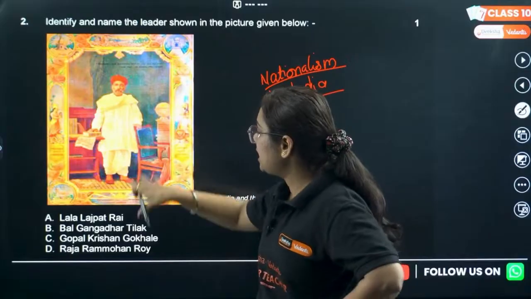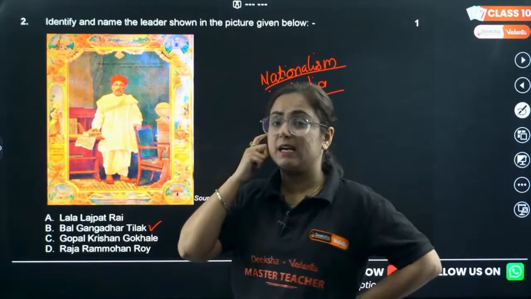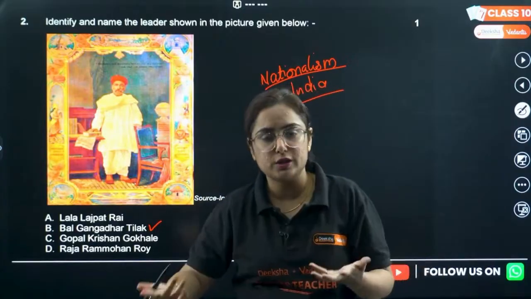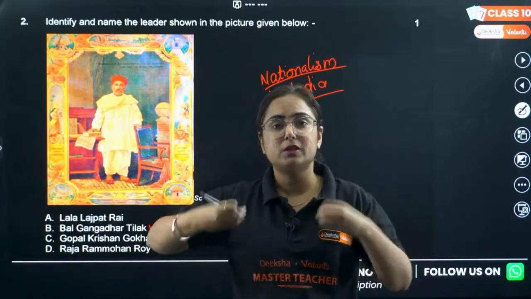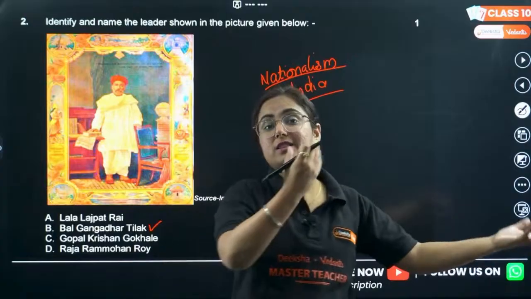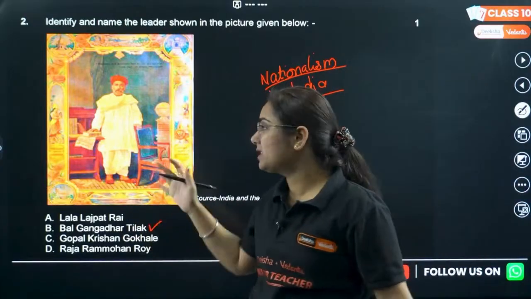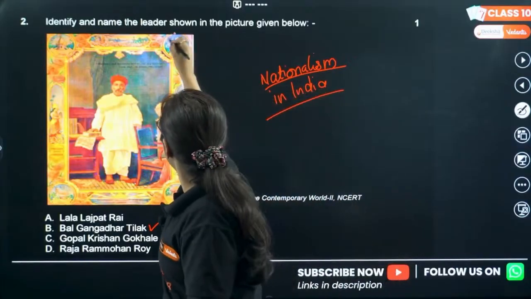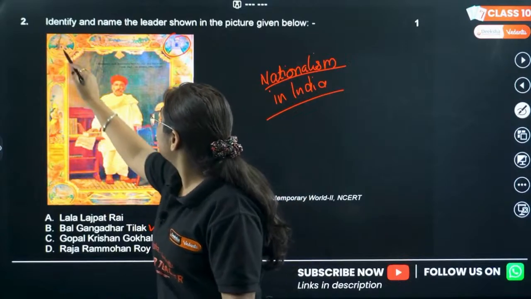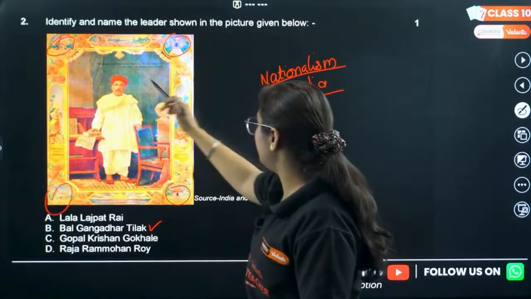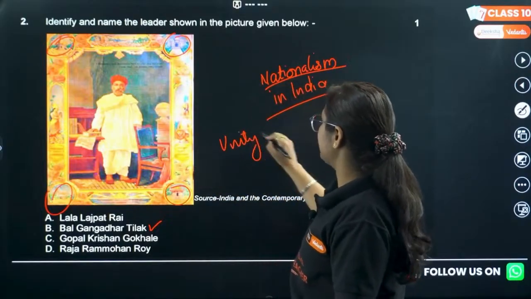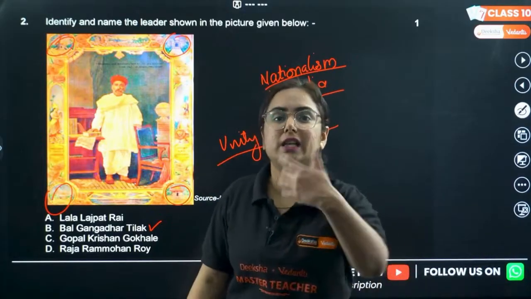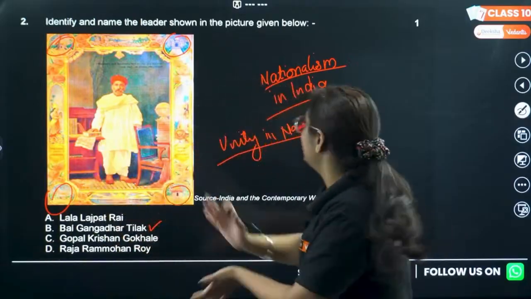Basically this picture, Bal Gangadhar Tilak belonged to the Maratha region. He was a revolutionary, a freedom fighter, a person with extremist ideology, one of those we call Lal Bal Pal. We studied in class 8. So this picture is of Bal Gangadhar Tilak. And the description is given that, see, in this picture you can see at the corners, this is Taj Mahal, this is a village, and this is a mosque, this is a temple. So by this, they are particularly showing the unity in the nation. Sometimes the question can also be asked what this picture signifies. Okay, get it? So we solved the second question.